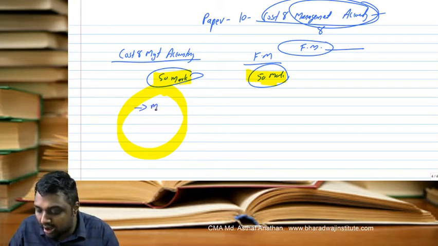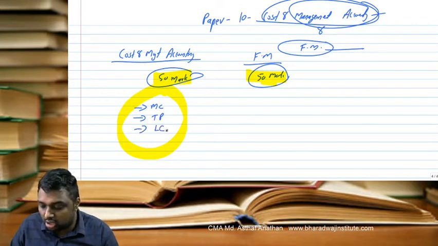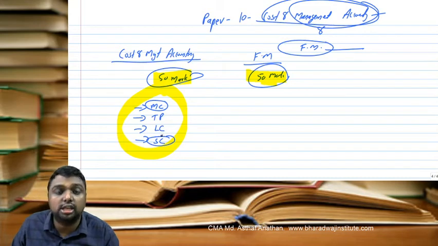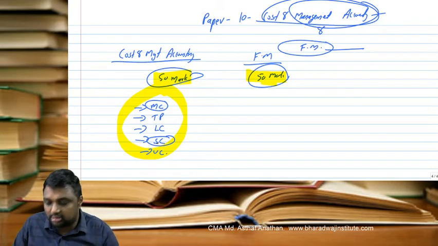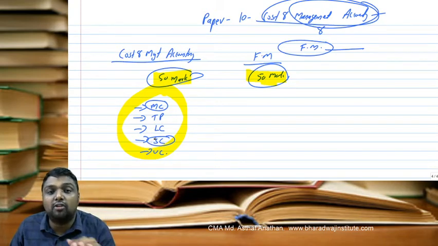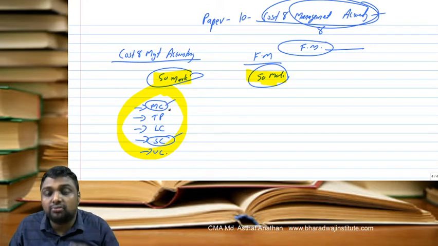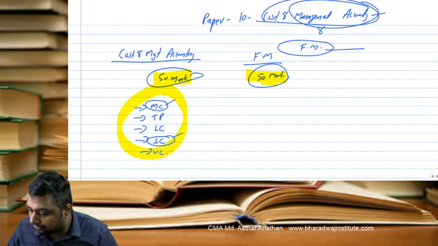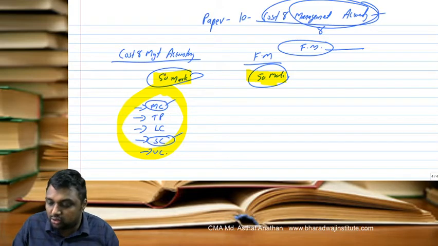In your Group 1 advanced, there is marginal costing, then a concept called transfer pricing, then a concept called learning curve, then an advancement of your intermediate standard costing. So marginal costing and standard costing are new topics. There is another small topic called uniform costing also. Generally these are somewhat an advancement of your Group 1 marginal costing and standard costing, of which you have a small idea. But those friends who are doing both groups or doing Group 2 in the first stage, don't worry, we will go with basics only. So this is how your cost and management accounting is. With this you can score 50.